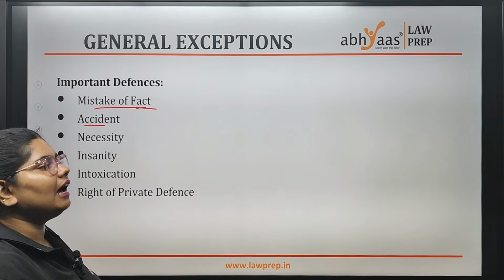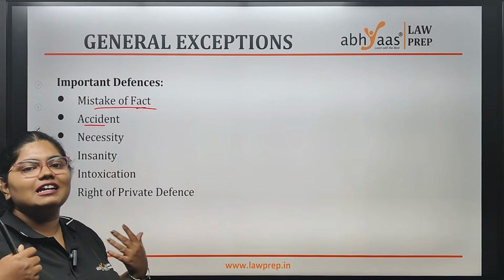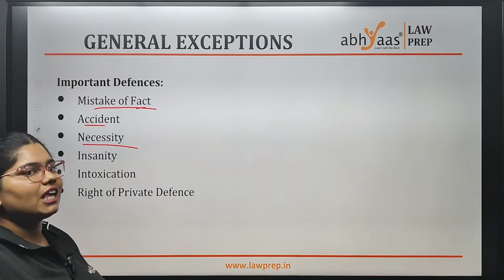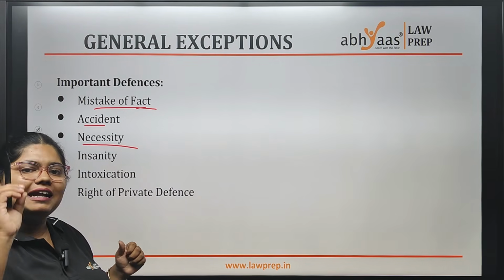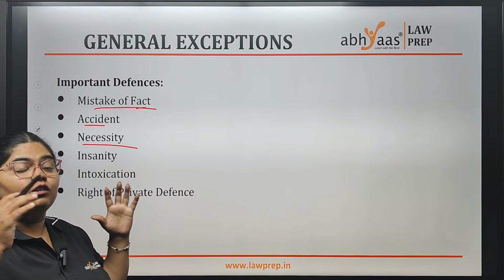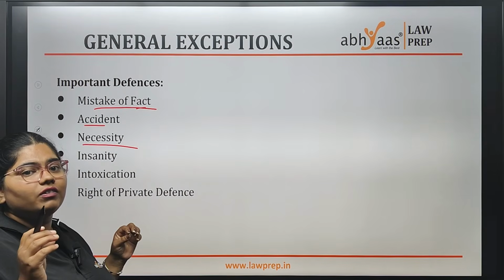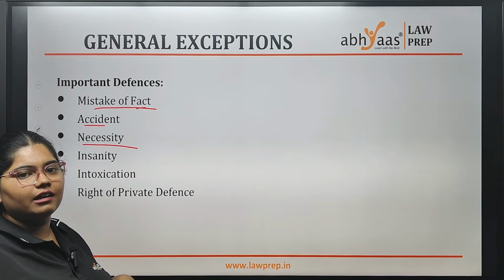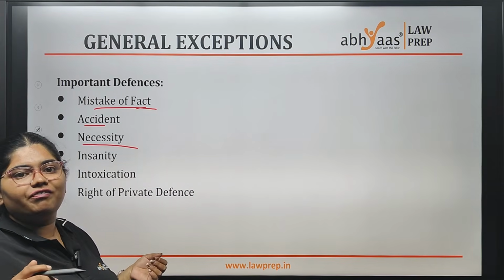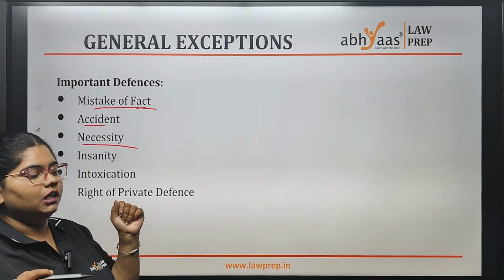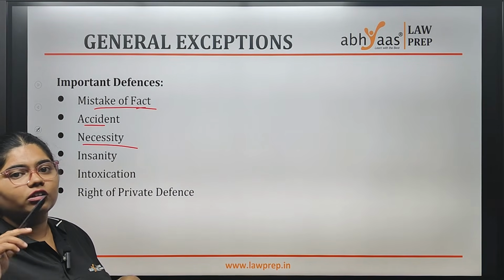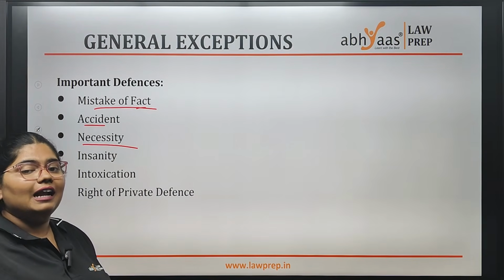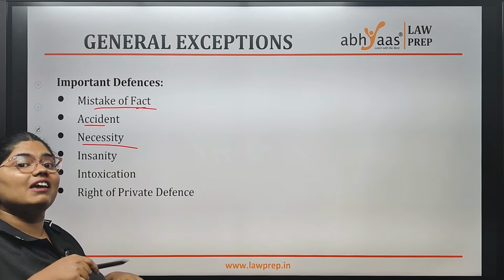Accident. Accidentally, I have taken someone else's phone thinking it's mine. It is not theft. It is an accident. Necessity. To save something, you have done a minor wrong. To avoid bigger harm, you are causing minor harm. For example, if someone has caught an electric wire and is getting a shock, what do we do? We hit them with a wooden stick or a rubber slipper. That doesn't mean that you're causing them harm.